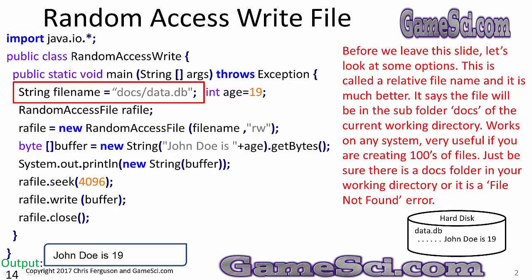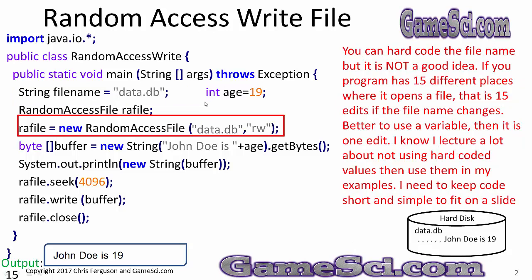Here's another option. I've changed the code inside the red box to use a relative path name. This is called a relative file name or a relative path, and it is much better. It says the file will be in a subfolder docs of the current working directory. Works on any system. Very useful if you're creating hundreds of files. Just be sure there is a docs folder in your working directory, or it's a file not found error. Sometimes the error messages can get a little weird. It'll say file not found, but the problem is with the directory name, not the file name.